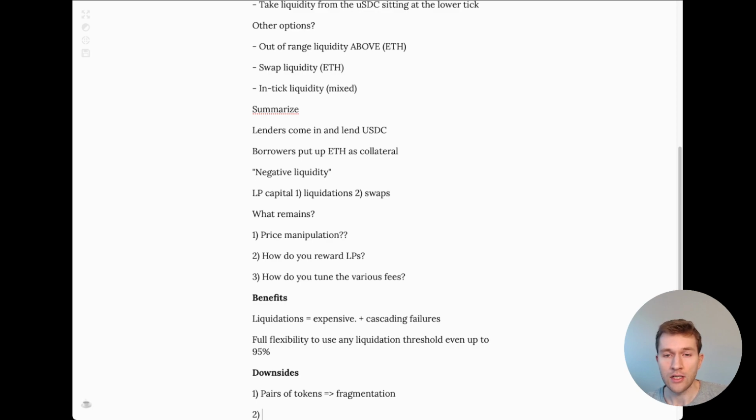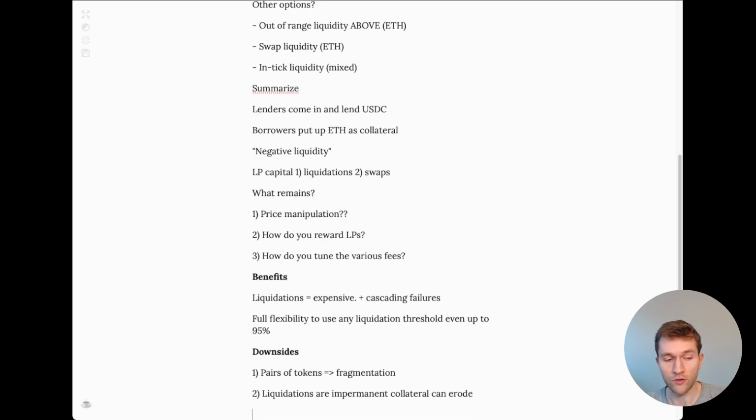The second one is that liquidations are impermanent. You can get liquidated, but it doesn't mean that you get the money out. Depending on how you design the protocol, sometimes you can revert back, using this impermanent loss idea in AMMs. In some cases collateral can erode if the collateral has to pay a liquidation fee, and we'll see a design that actually incorporates that.